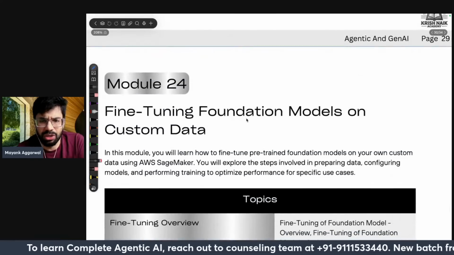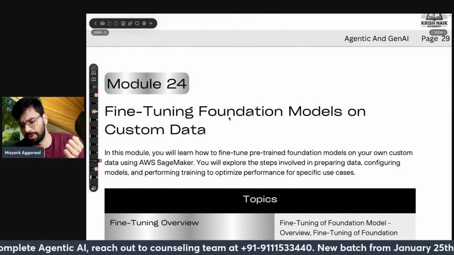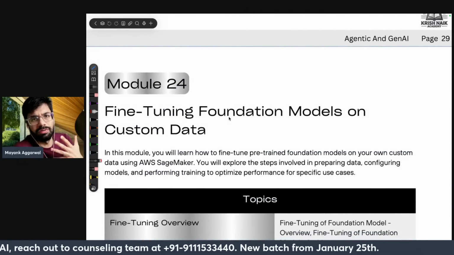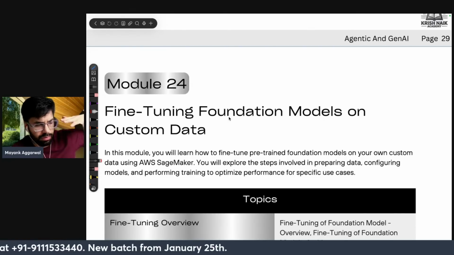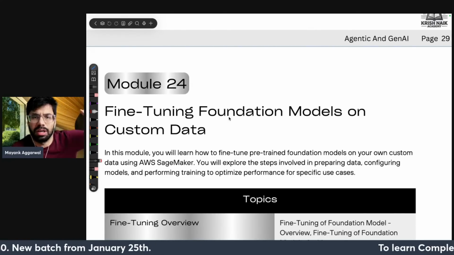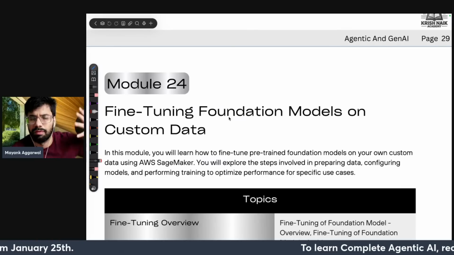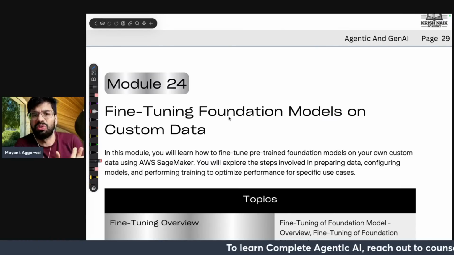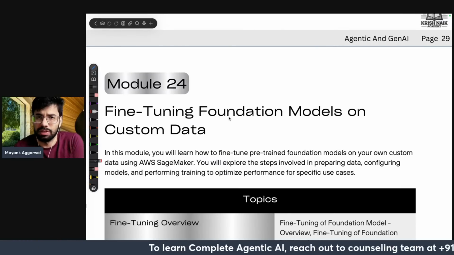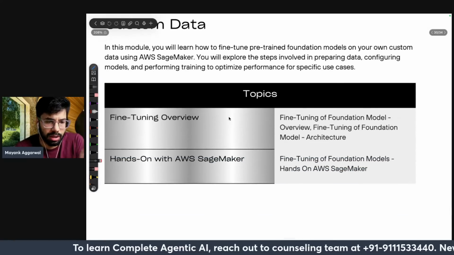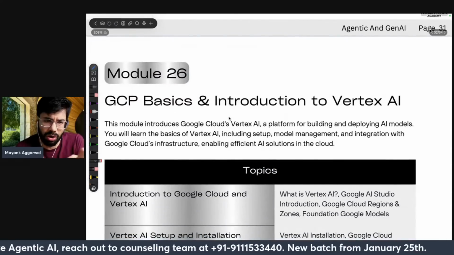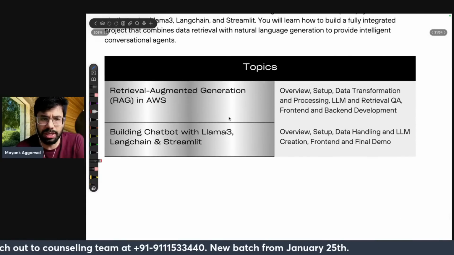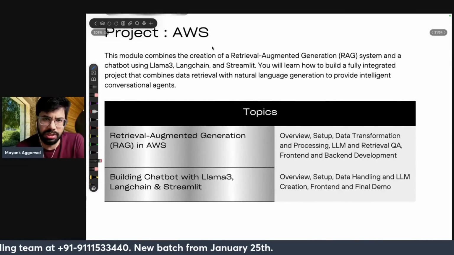And I think yes, fine-tuning foundation models on custom data. So whenever you have a custom use case, how will you be fine-tuning the same thing? Fine-tuning is something again which we did in ML for deep learning. It was used a lot, and in models where we have so much knowledge already, how to fine-tune for a specific use case is very important. And I think, yeah, projects on AWS, we are going to update. We are still in talks, making sure that we are providing you the best projects. So we will update more about the projects as well.